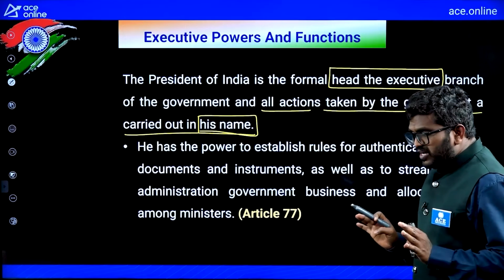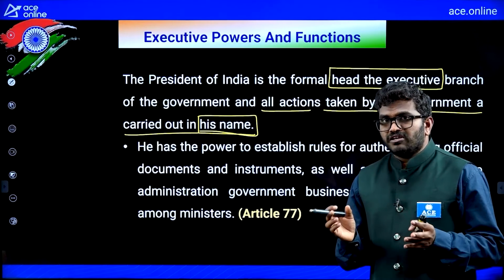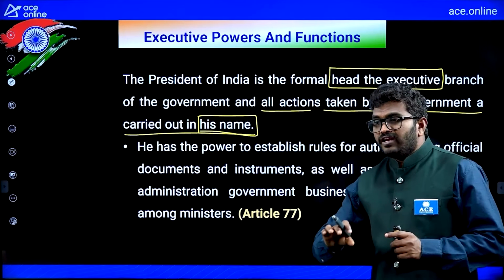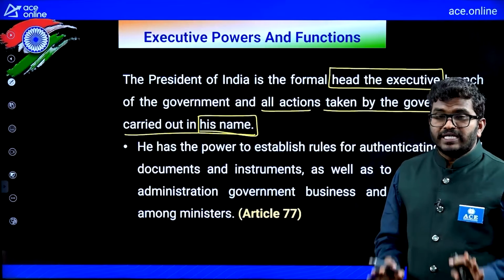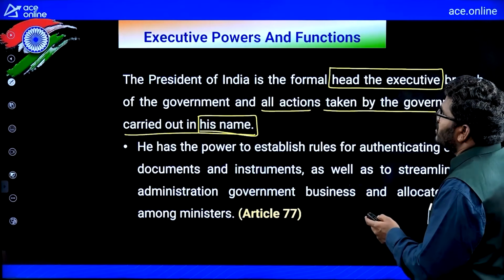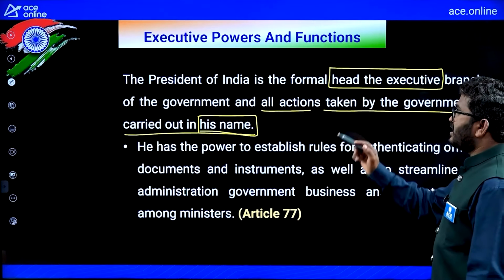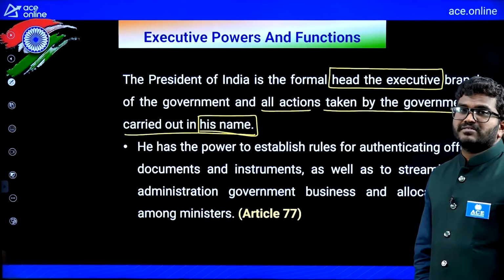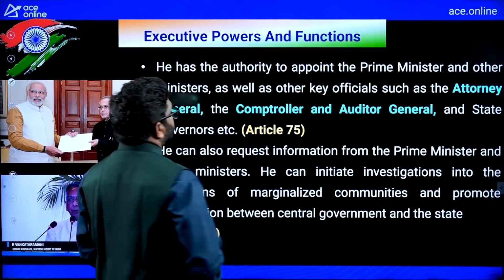In a simple way, he will appoint the council of ministers and allocate different works to the council of ministers to run the government in a smooth manner. Whatever action is taken by the government is carried out in the president's name.